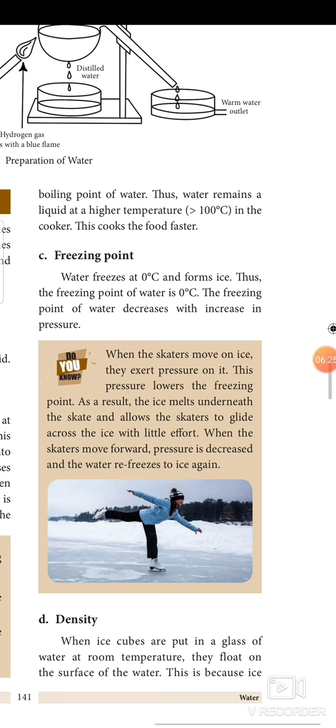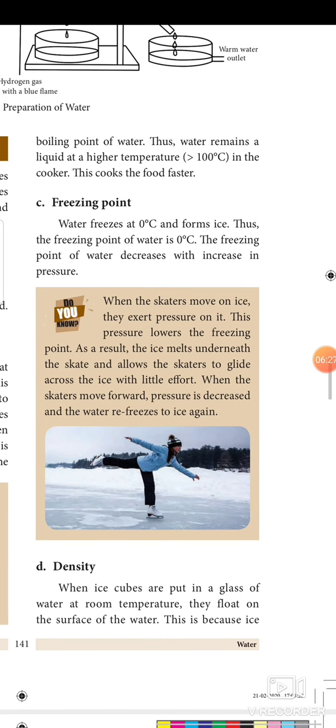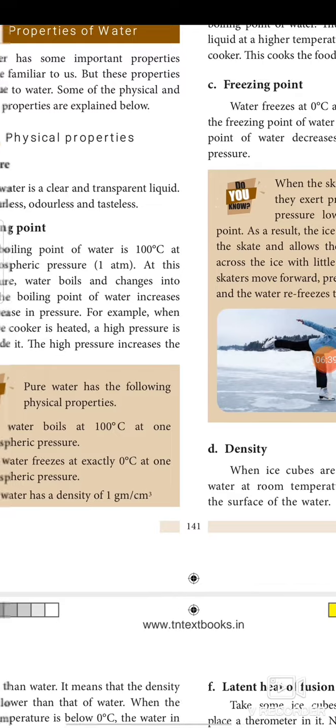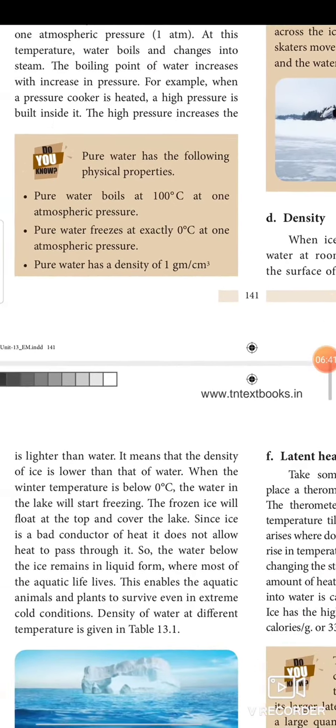Next, the density. When ice cubes are put in a glass of water at room temperature, they float on the surface of the water. This is because ice is lighter than water. It means that the density of ice is lower than that of water.